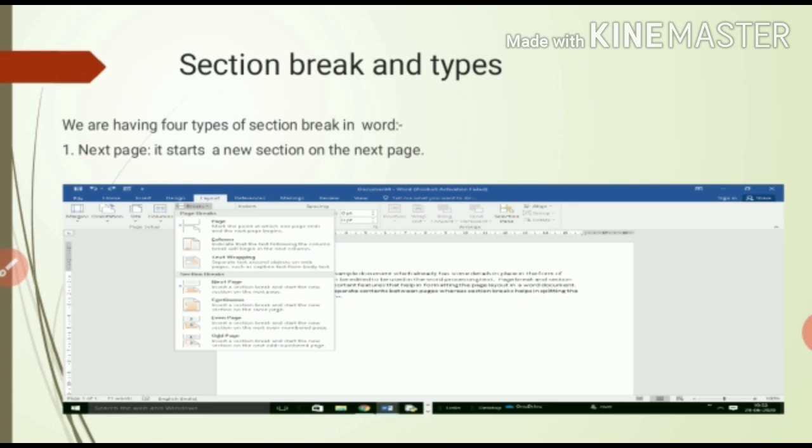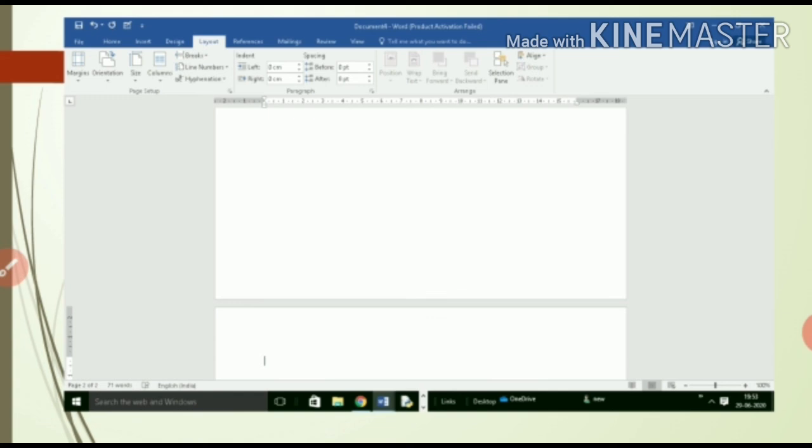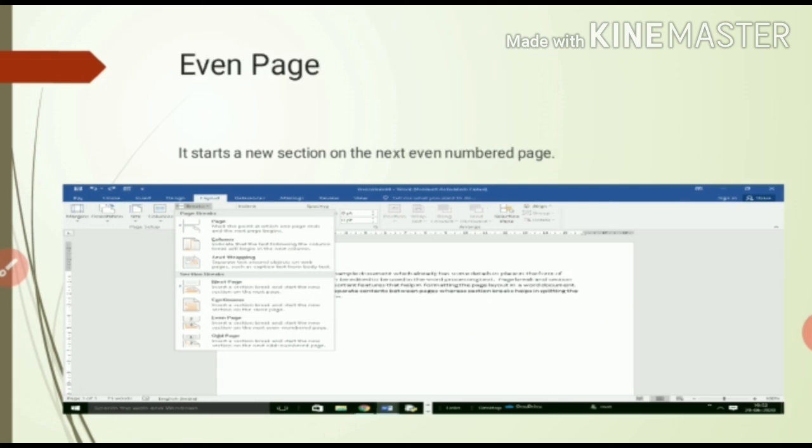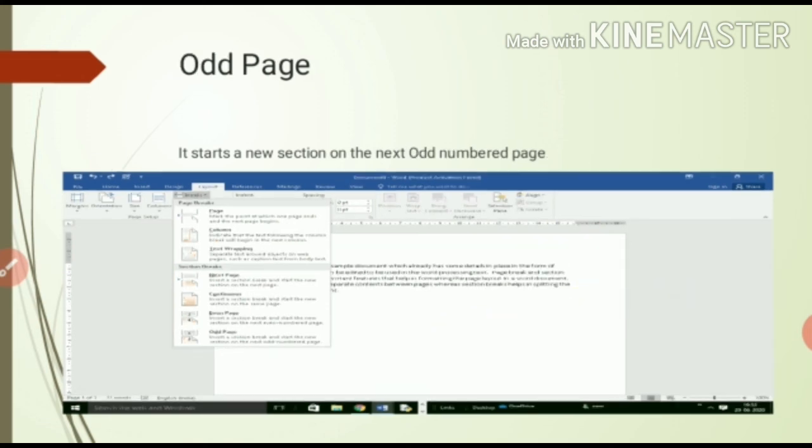These are the basic options. You can see from here, this is the section break of the same page. Right, here you can see if we want to continue, it will show in the continue process. And same for the even page, it will show on the even page number and odd page number.